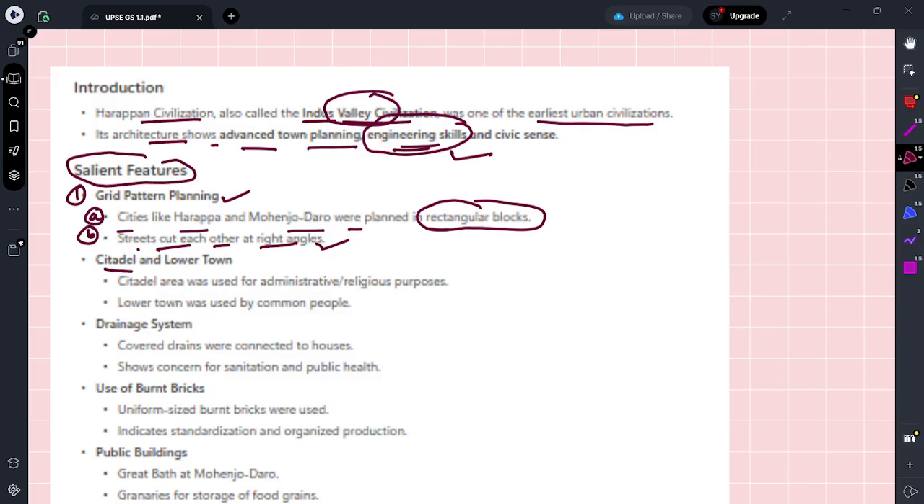Next one is citadel and lower town. Citadel area is for the administrative work. This is my A point, this is my B point. Lower town was used for the common people.